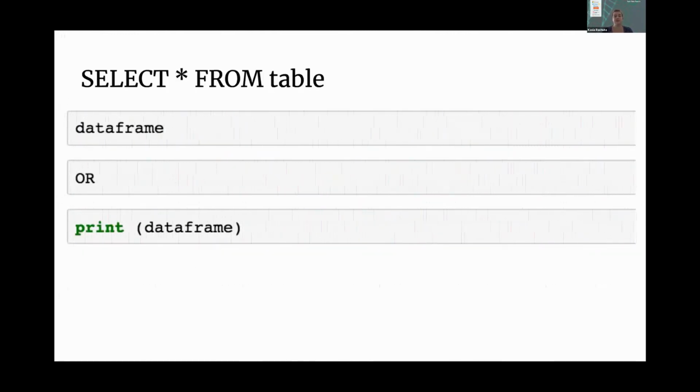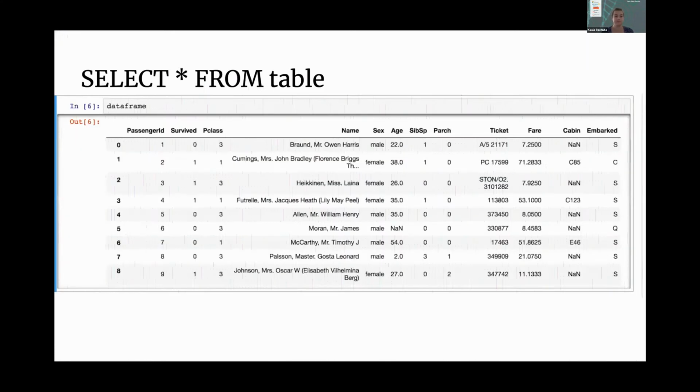Now moving on, select star from table, the first kind of SQL statement. Because I use a Jupyter notebook, I can just say data frame and run this, and this is going to show me the data frame. Or you can do an explicit print data frame statement. In this talk, I will be just using this version, and I will not be using a print statement, which you may need to do, especially if you're using a different IDE than a Jupyter notebook.